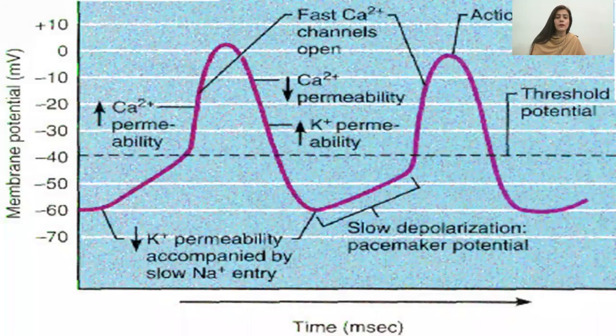Now why is this moving upward? This is because this is the phase where there is slow depolarization. This is the slow depolarization pacemaker potential. So students, this was the difference between the cycles of the regular myocytes and the SA/AV node. Thank you very much.